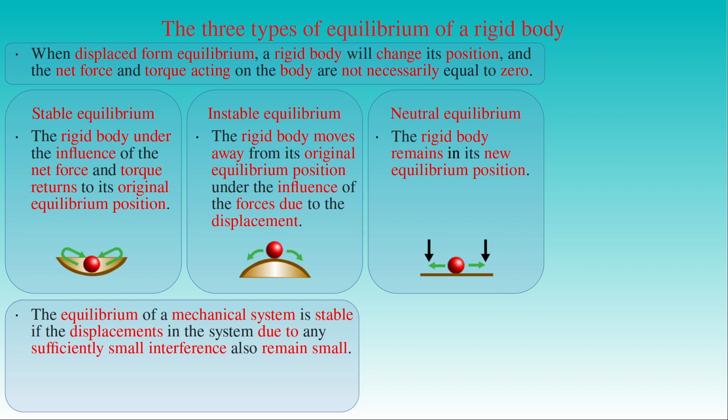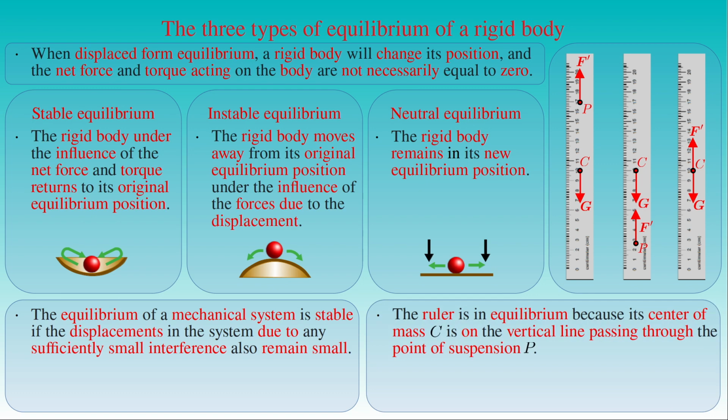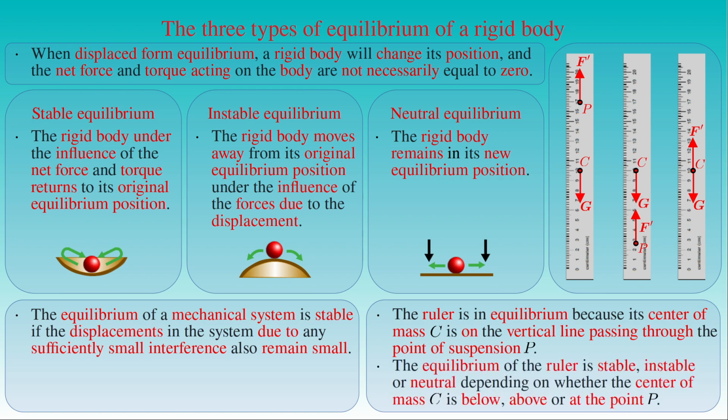For example, we can suspend a ruler at 3 different points denoted by P as seen in the figure. In all the 3 cases the ruler is in equilibrium because its center of mass C is on the vertical line passing through the point of suspension P, and the weight g of the ruler is compensated by the constrained force F' due to the suspension. The equilibrium of the ruler is stable, unstable or neutral depending on whether the center of mass C is below, above or at the point P.